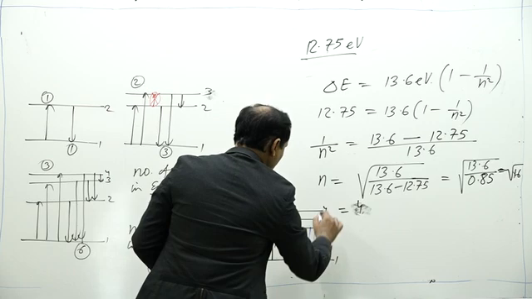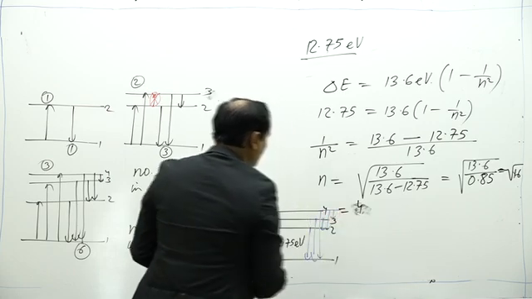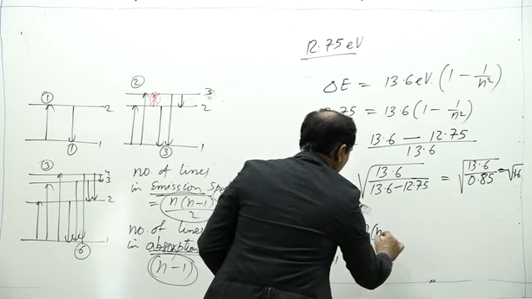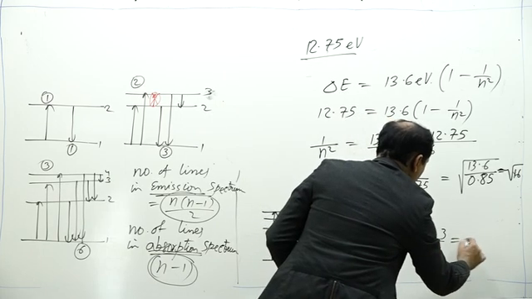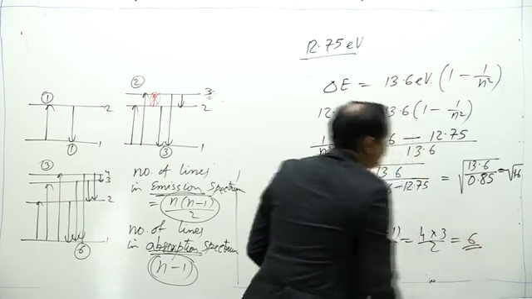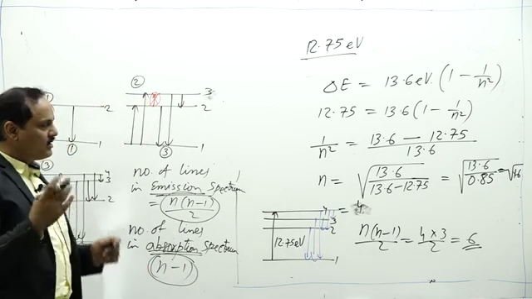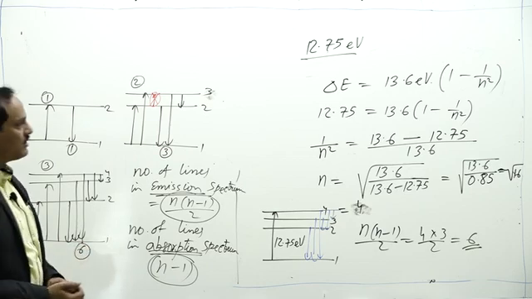If it jumps to 4, then in how many possible ways can it de-excite? 2 to 1, 3 to 1, 4 to 1, 3 to 2, 4 to 2 and 4 to 3, that is n into n minus 1 by 2, that is 4 into 3 by 2, that is 6. So the answer is 6. 6 lines will be obtained in the spectrum of such atoms.